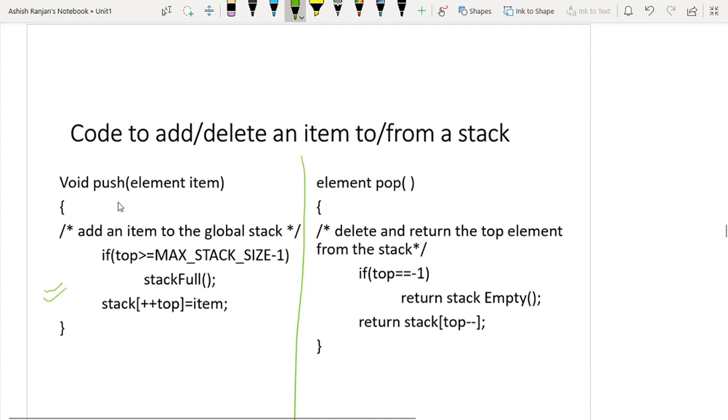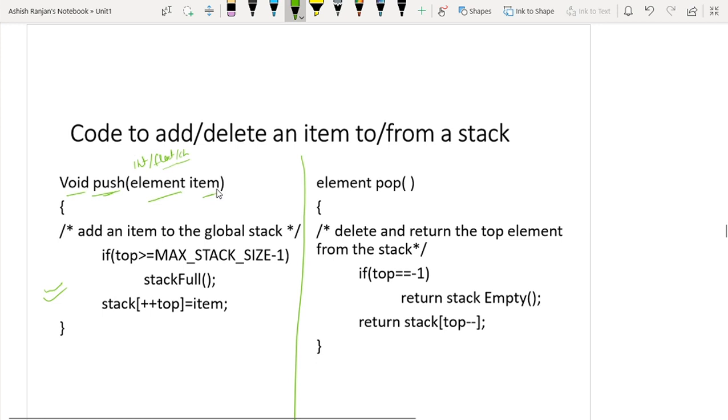So what am I writing? I am writing void push. This is nothing but the insertion function. Element is nothing but the type of element. You can write int, float, char, etc. And this is item.